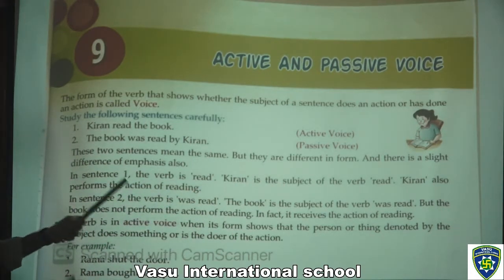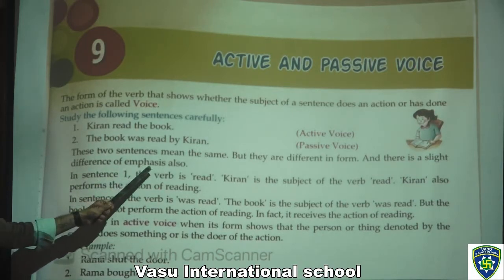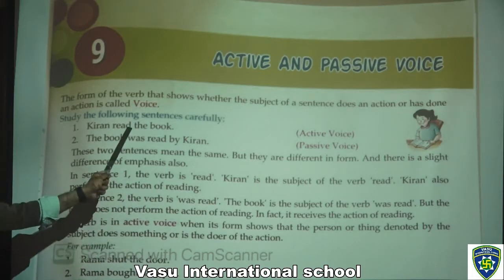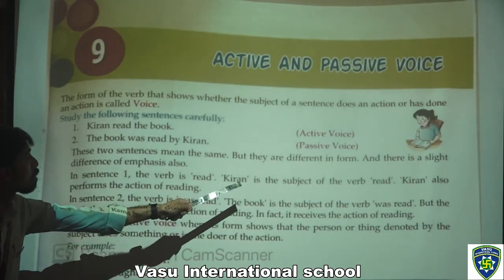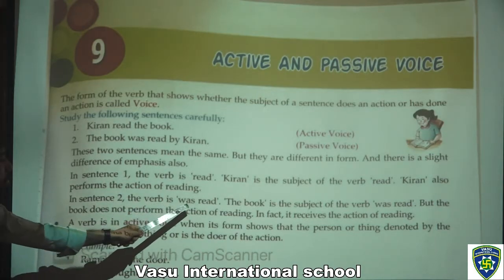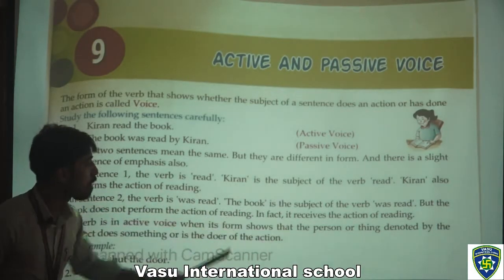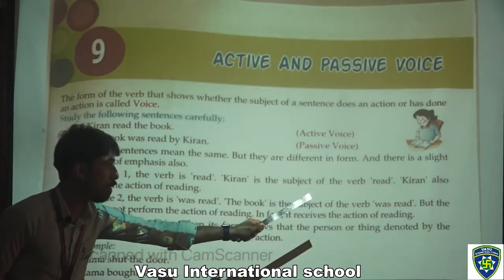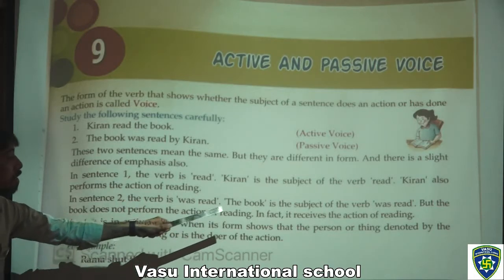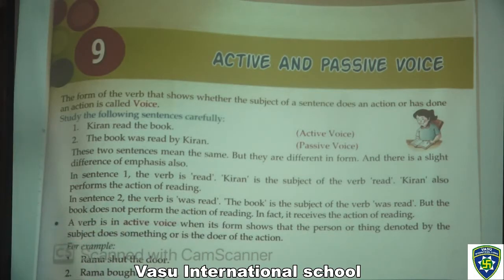And there is a slight difference of emphasis also. In sentence 1, the verb is read. Kiran is the subject of the verb read. Kiran also performs the action of reading. Now in sentence 2, the verb is was read. The book is the subject of the verb was read. But the book does not perform the action of reading. In fact, it receives the action of reading.